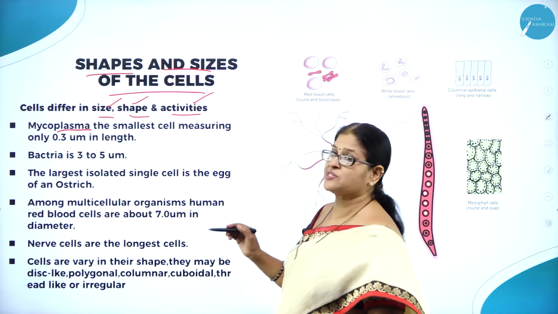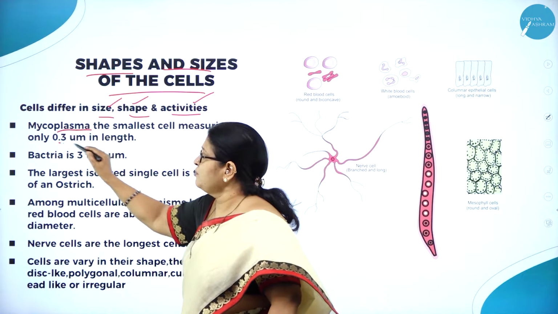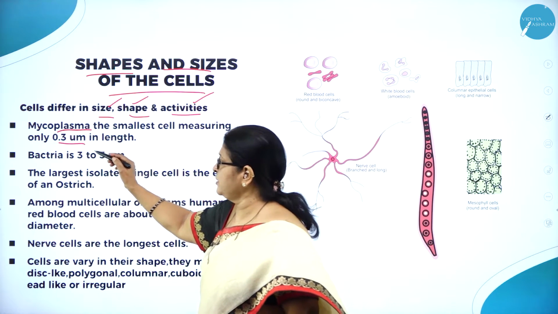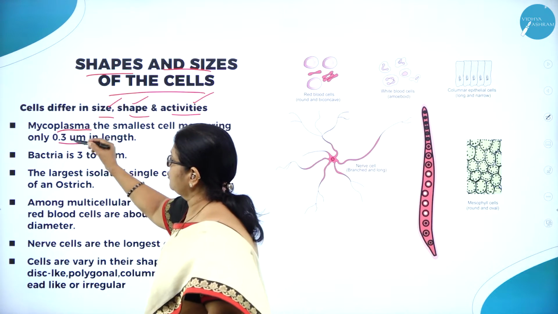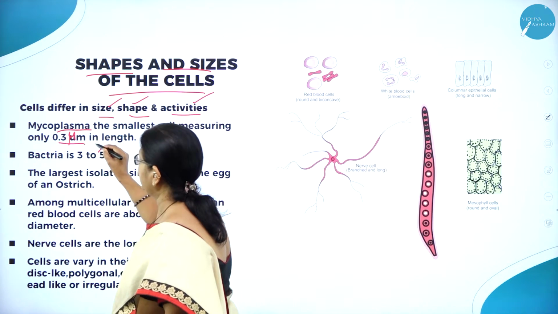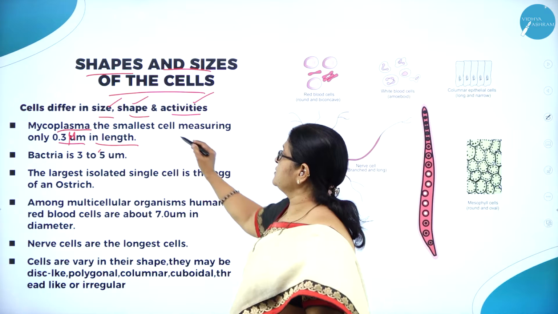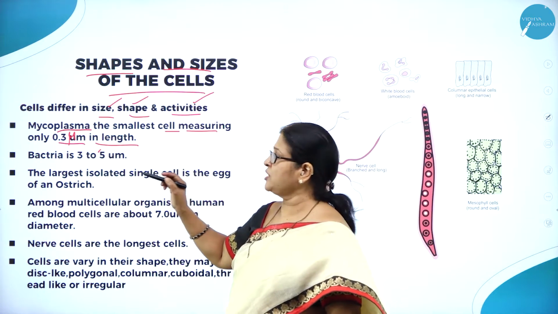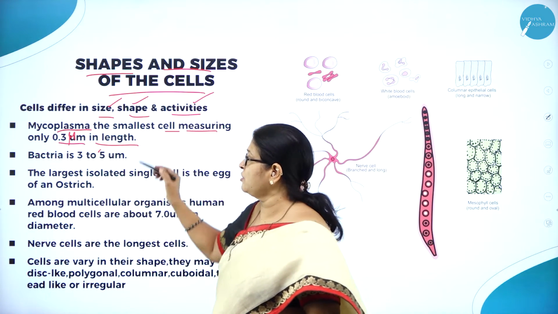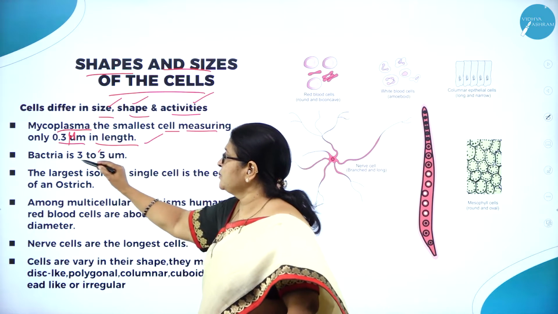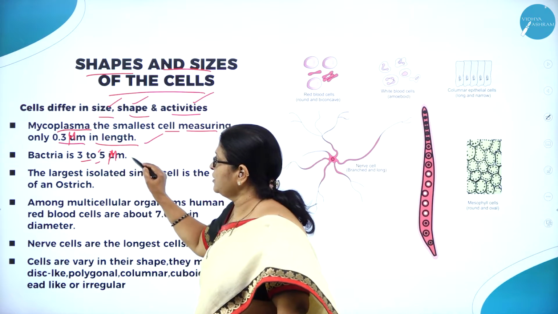The smallest cell measures about 0.3 millimicron in length. Bacteria is 3 to 5 millimicron in length.